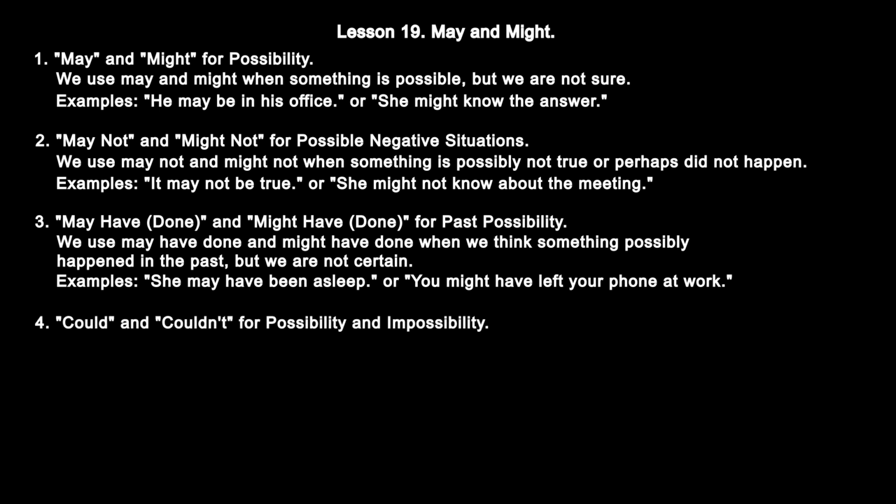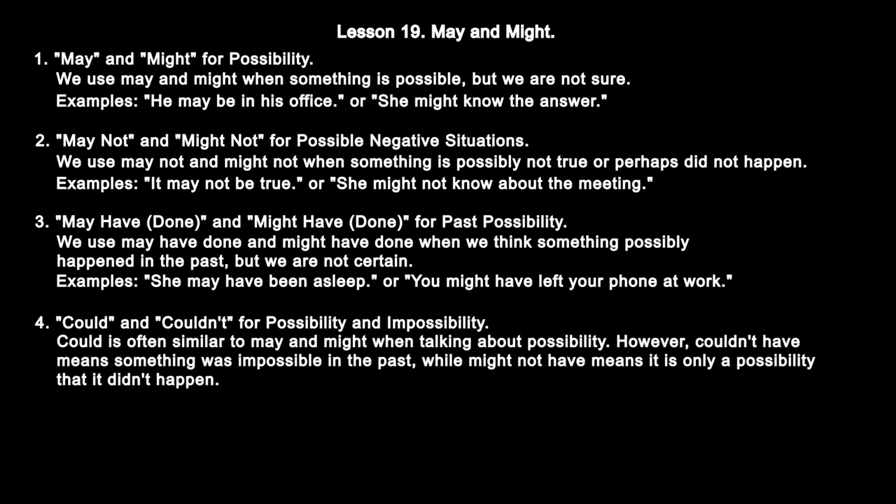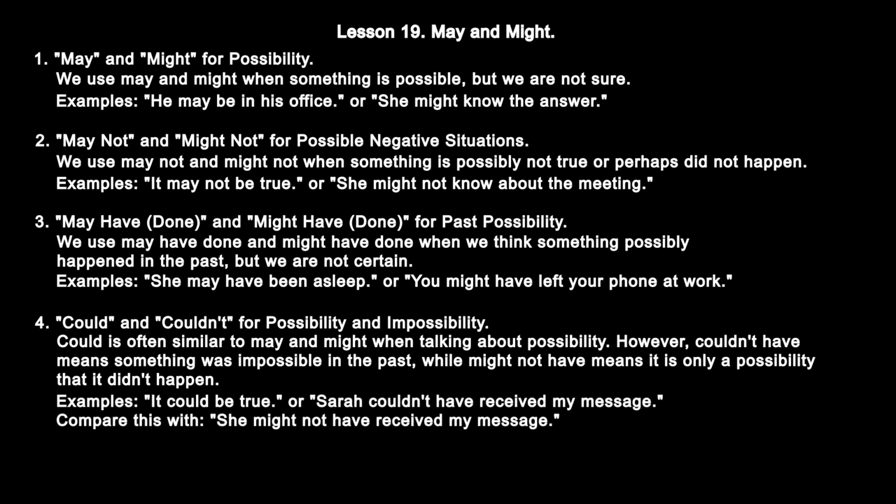4. Could and couldn't for possibility and impossibility. Could is often similar to may and might when talking about possibility. However, couldn't have means something was impossible in the past, while might not have means it is only a possibility that it didn't happen. Examples: it could be true, or Sarah couldn't have received my message. Compare this with she might not have received my message.